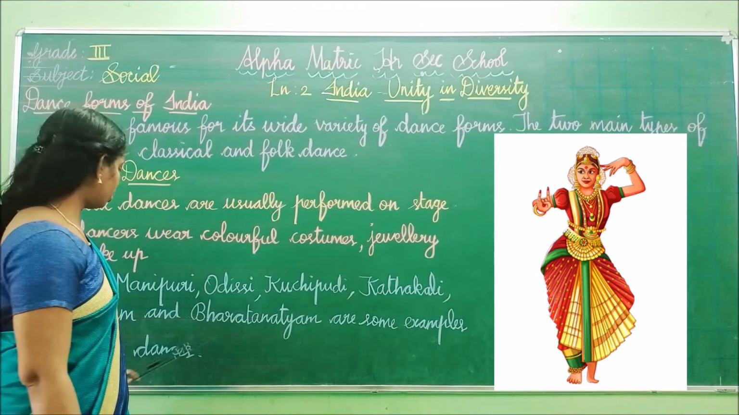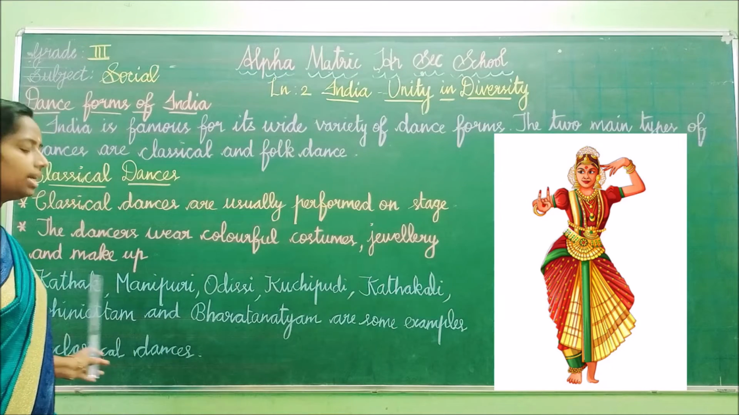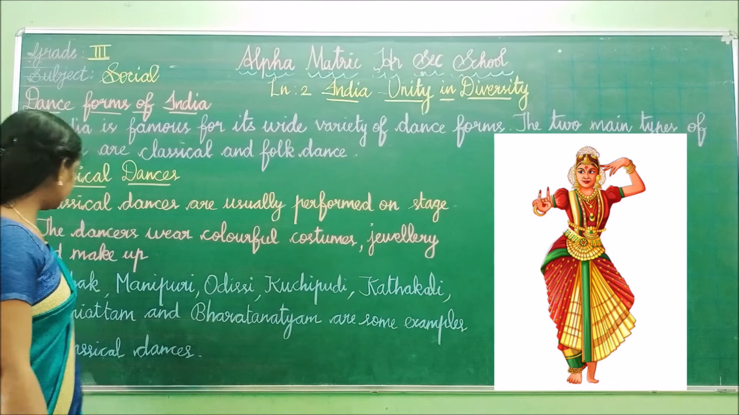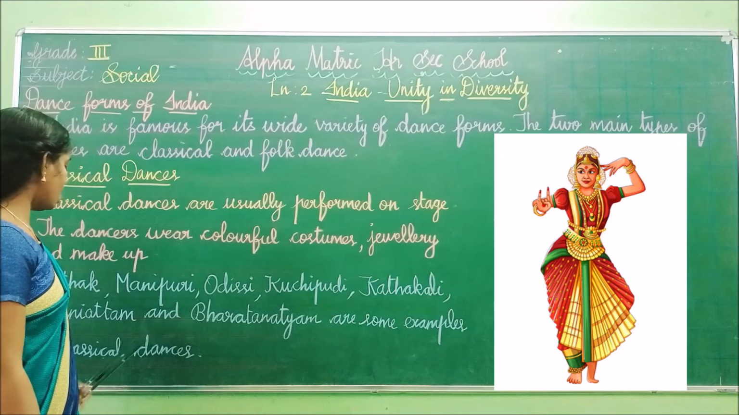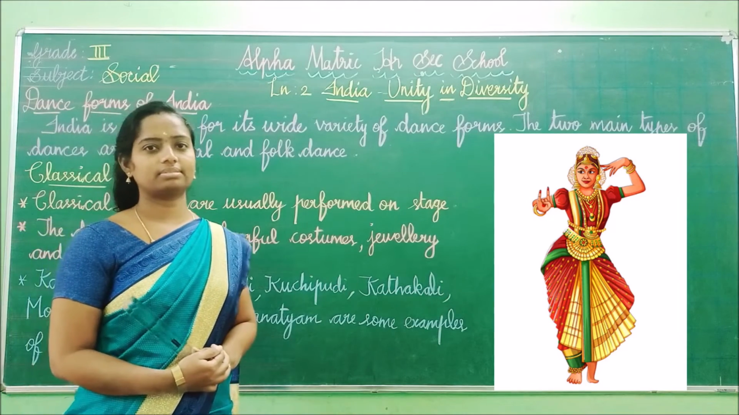Here these are all examples of classical dance. It is Kathak, Manipuri, Odissi, Kuchipudi, Kathakali, Mohiniyattam, and Bharatanatyam. Here we have the examples of classical dance. Now we are going to see about folk dance.